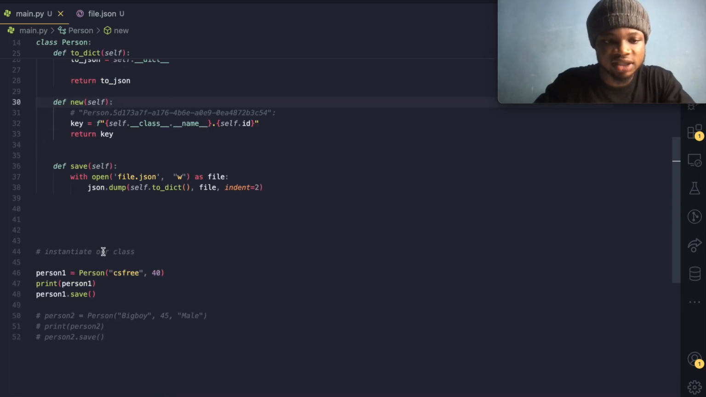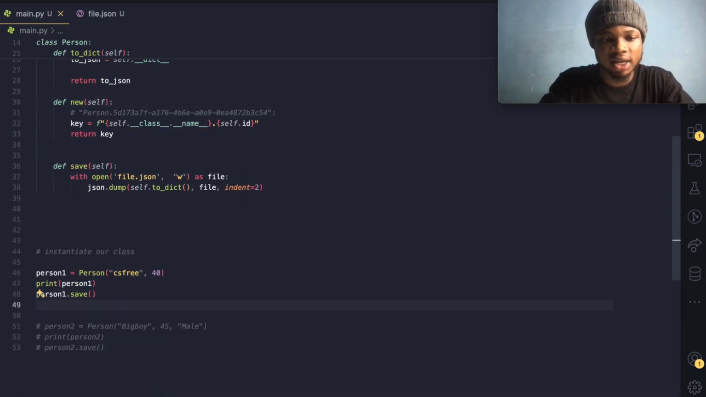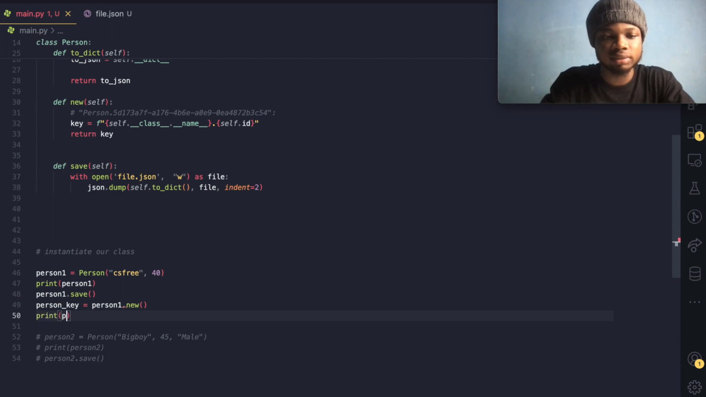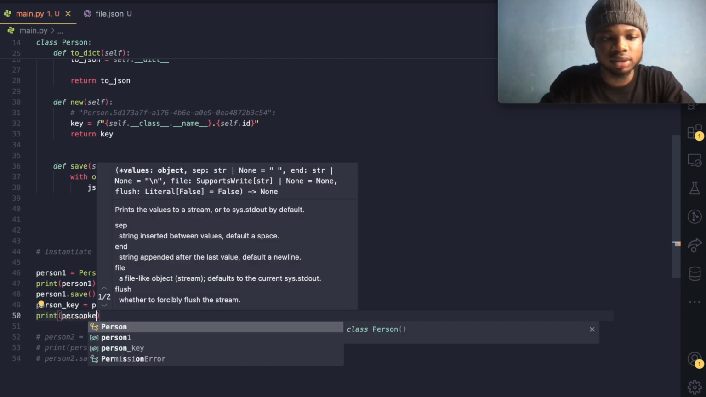And if we want to verify our key, we could just come over here and do print key, where key is equal to new.key. We call it new, right? And we just print the key.